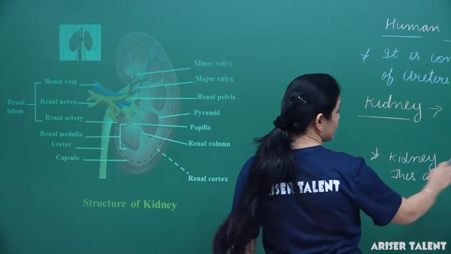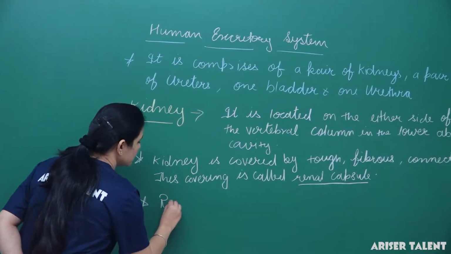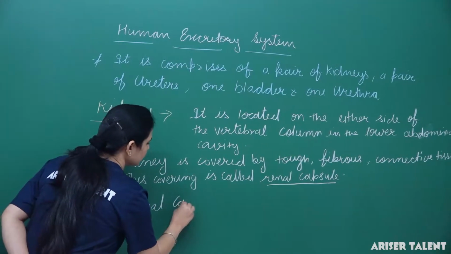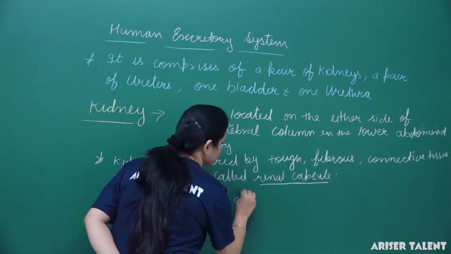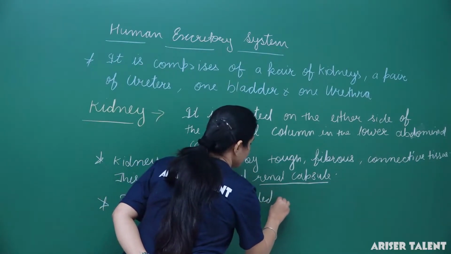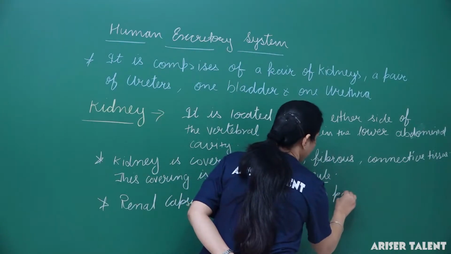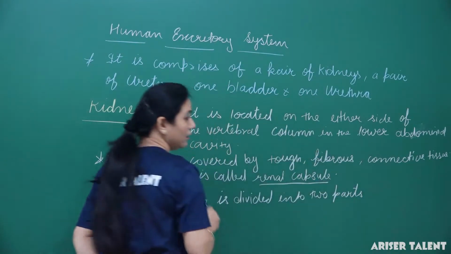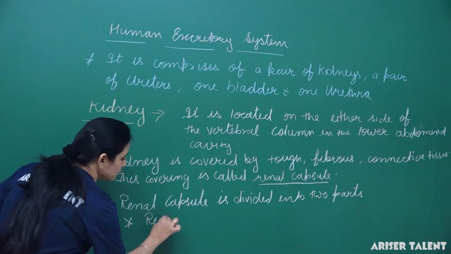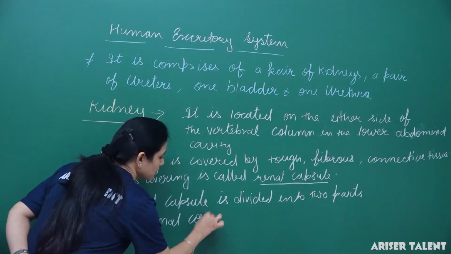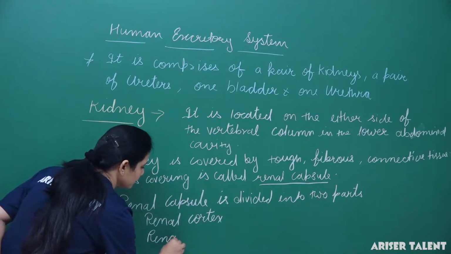So the renal capsule is divided into two parts. What are they? Renal cortex and renal medulla.